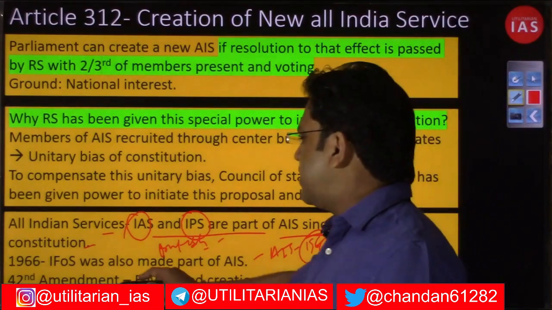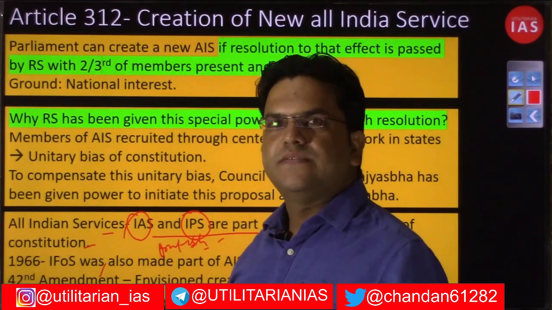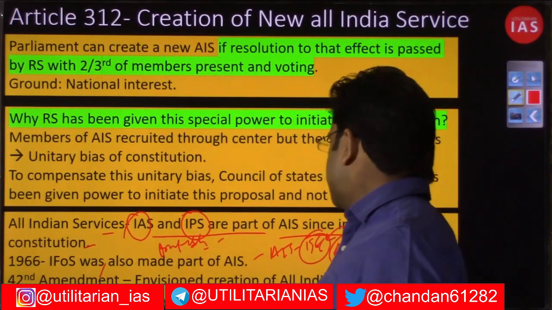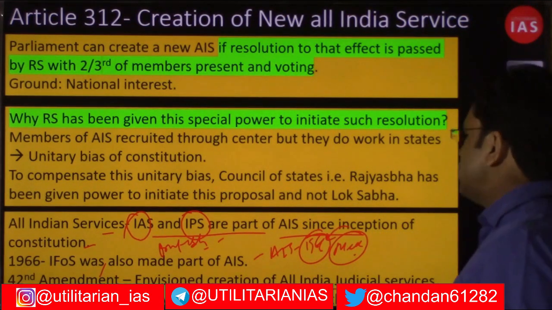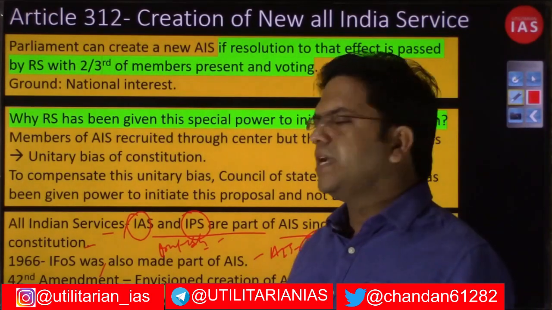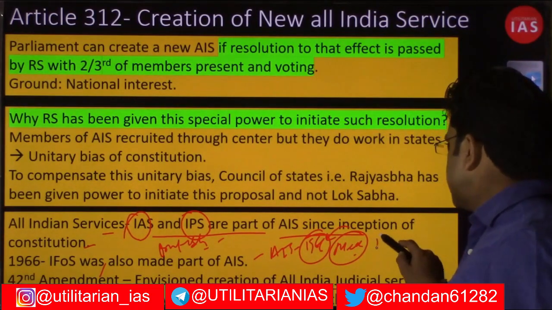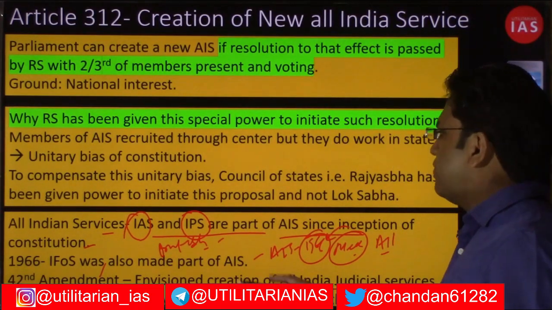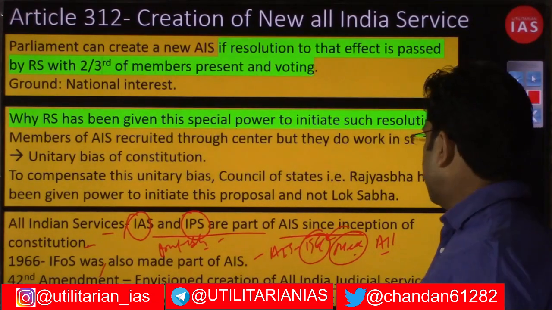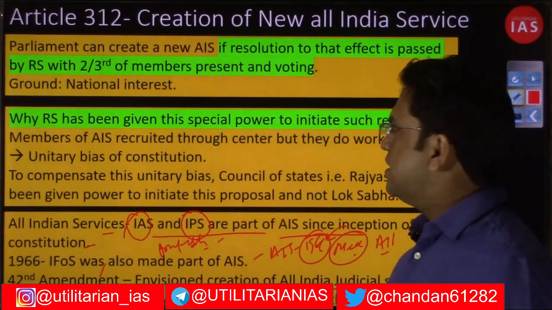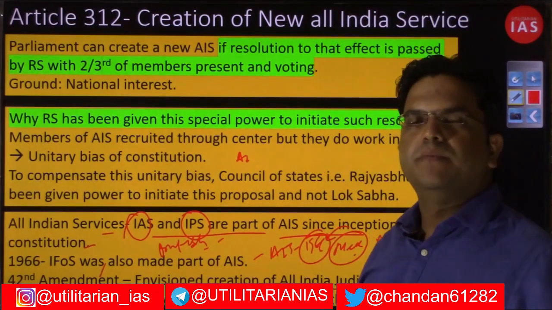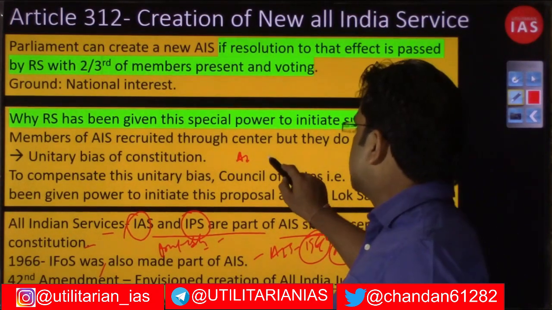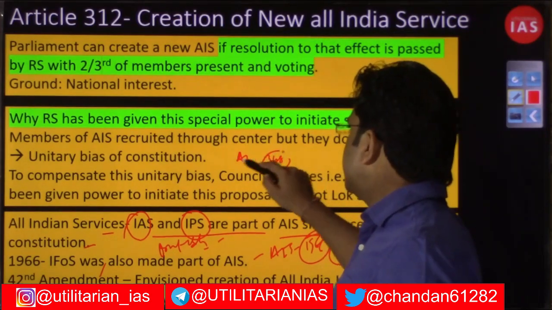Finally, by the 42nd Amendment in 1976, the All India Judicial Service was envisioned. Right now its position is that it was already confirmed by the 42nd Amendment. Whenever the government wants, it can bring the All India Judicial Service, and for that no constitutional amendment under Article 368 is necessary.